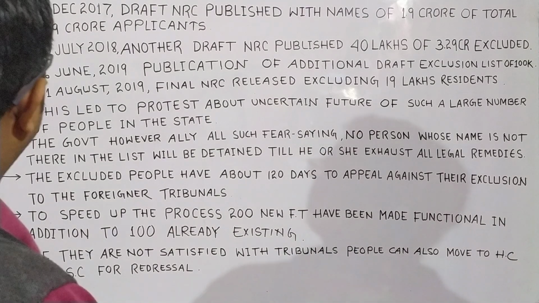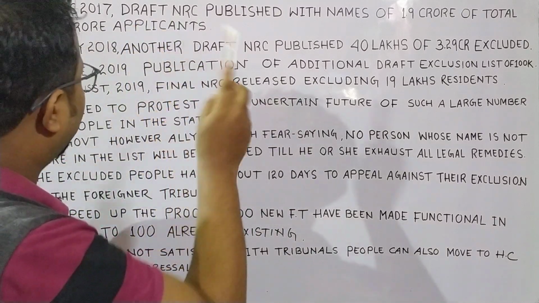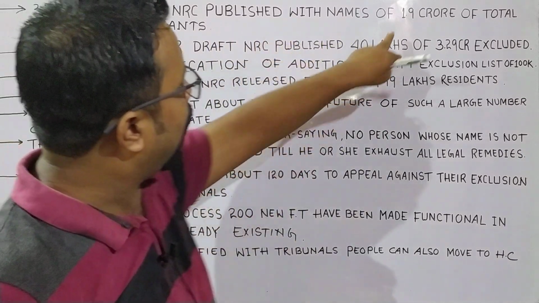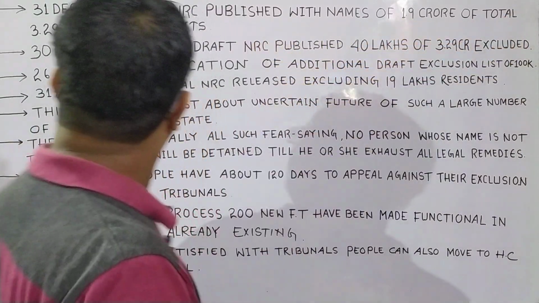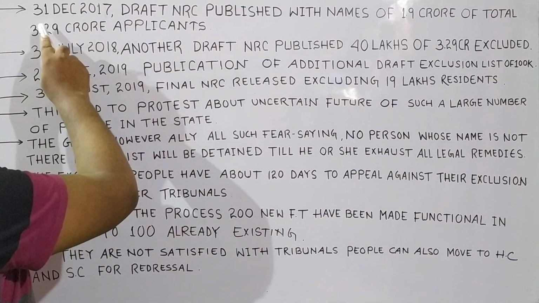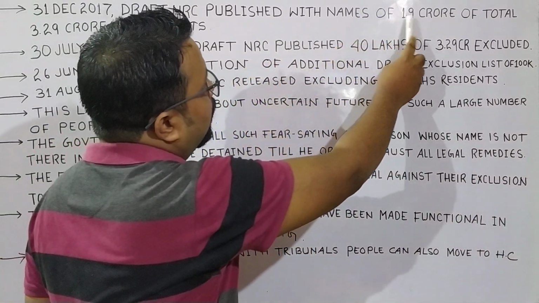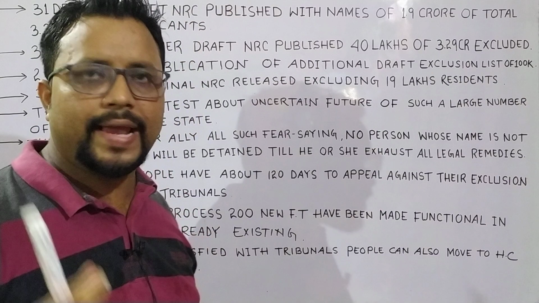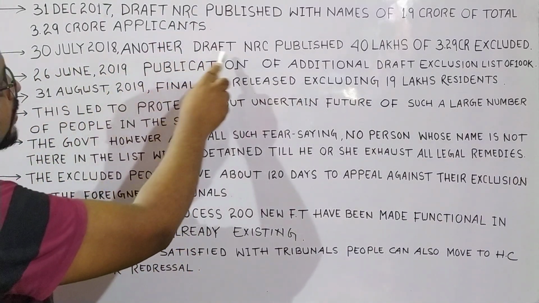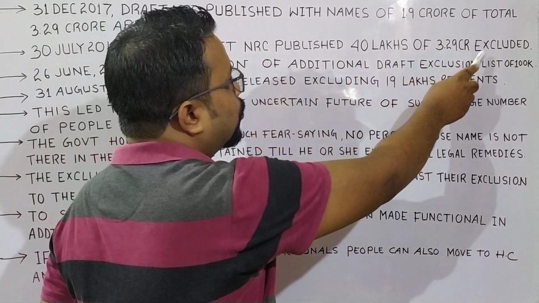So at last, on 31st December 2017, the first draft NRC was published with names of 1.9 crore of the total 3.29 crore applicants. Total applicants was 3.92 crore, but only 1.9 crore names were in the list of NRC. On July 30, 2018, another draft NRC was published, with 40 lakh of 3.29 crore excluded.